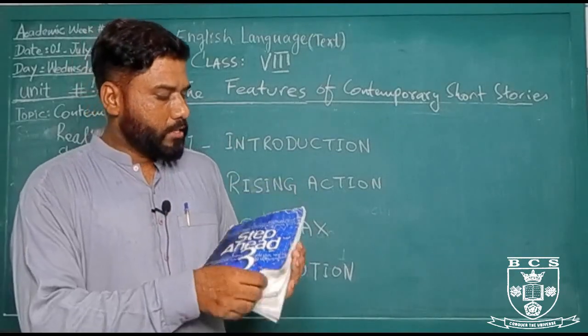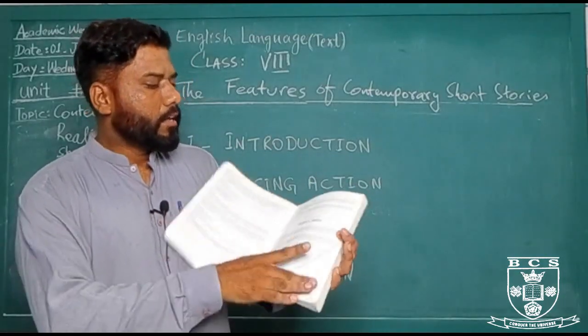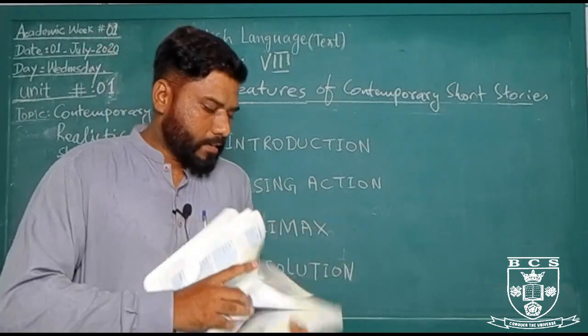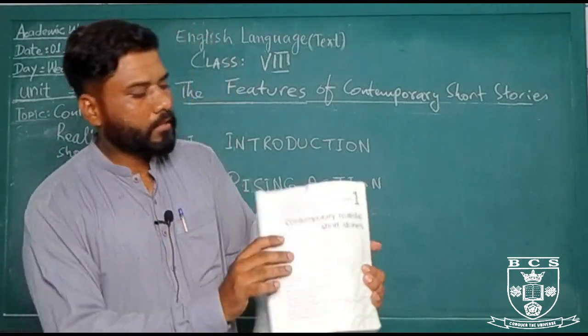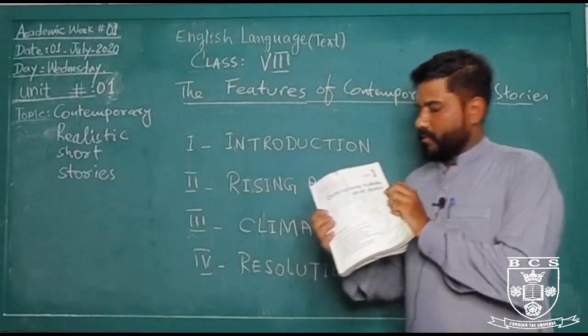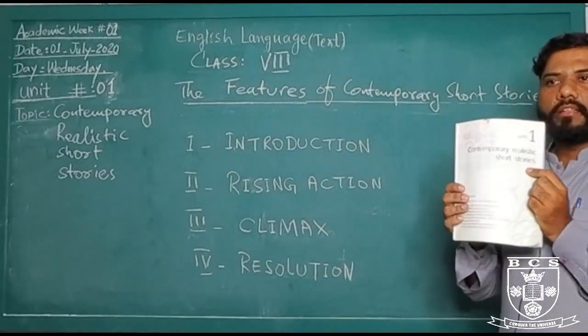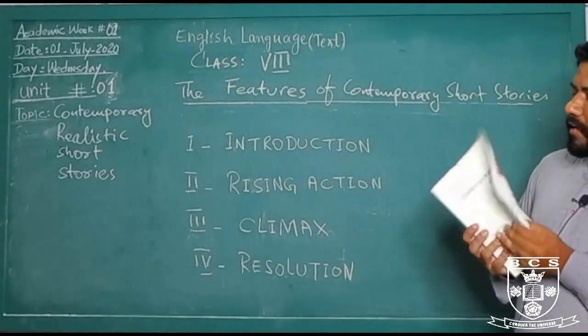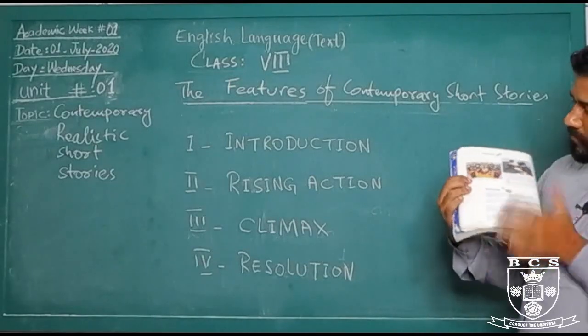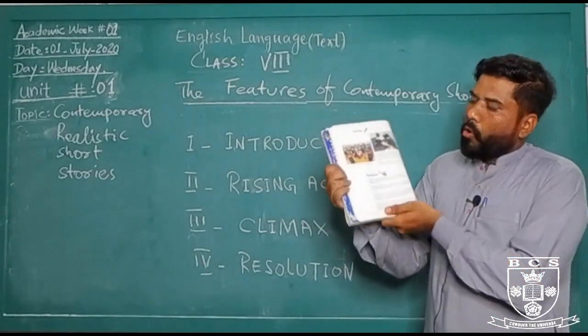In this unit, you can see here, it is given in the contemporary realistic short story, and I have explained all about that. And now we are going to talk about the overview.